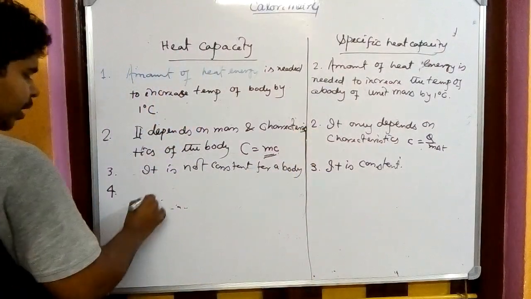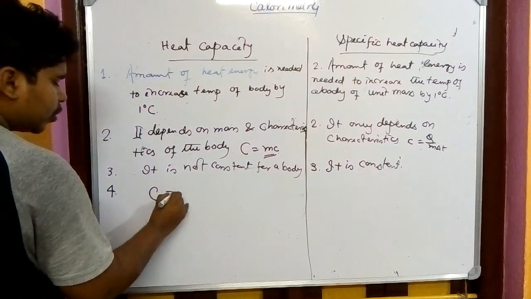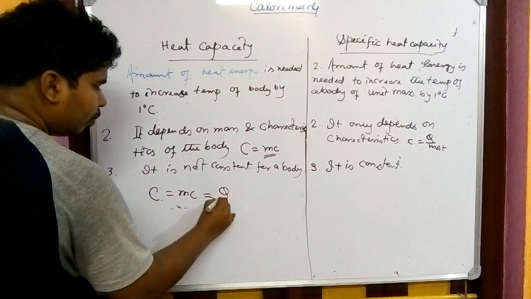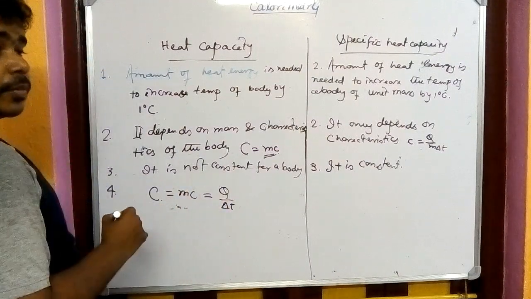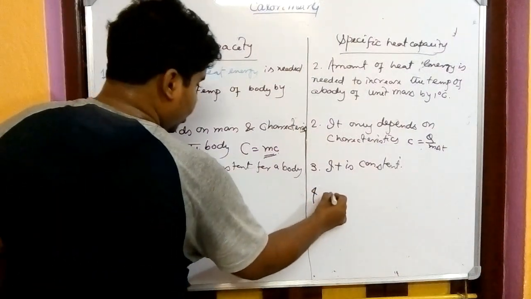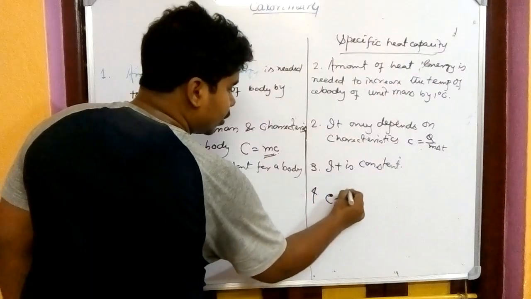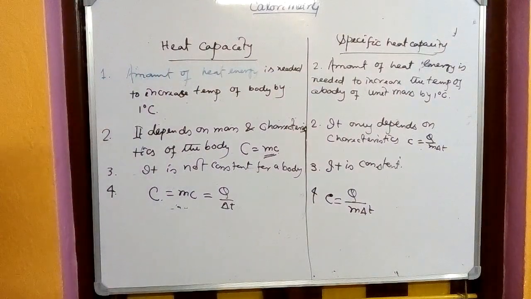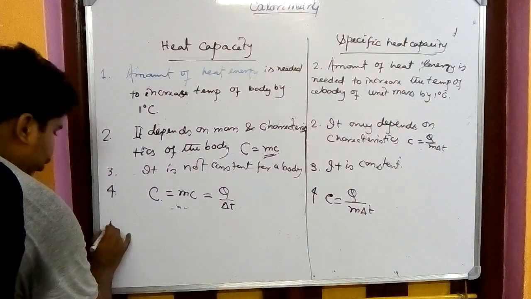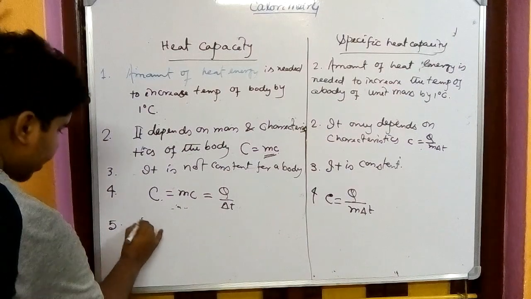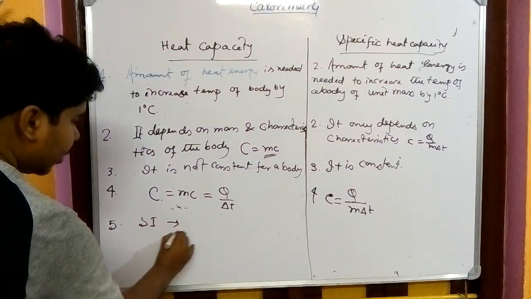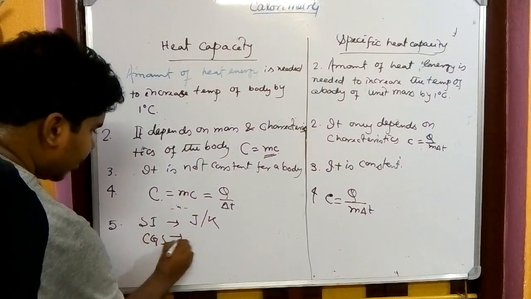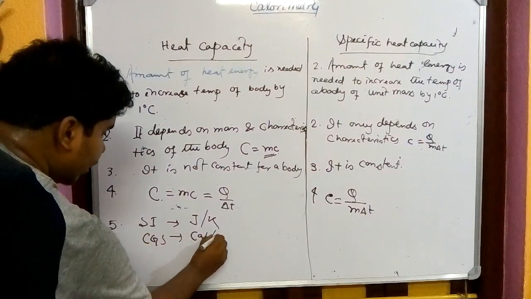Number 4. Heat capacity C equals m into c, which is Q by del T. That is the equation. And for specific heat capacity, small c equals Q by m del T, as we have seen. That is the difference. Talking about the unit, for heat capacity the SI unit is joule per Kelvin and the CGS unit is calorie per degree centigrade.